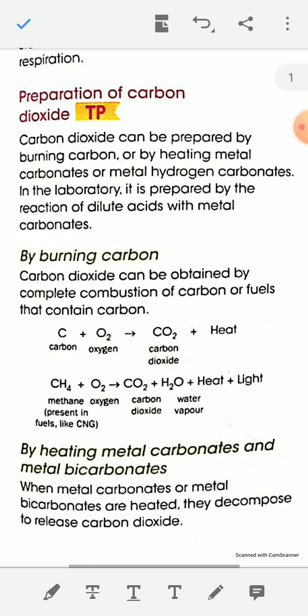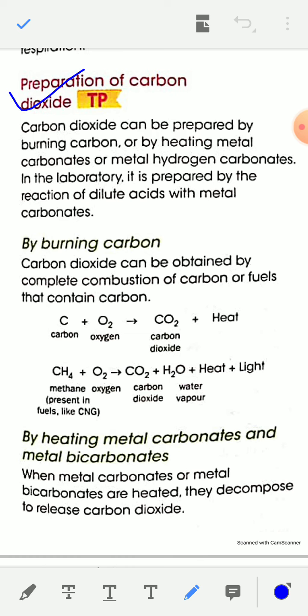Now, preparation of carbon dioxide. The first preparation is by burning carbon. Carbon dioxide gas can be prepared by complete combustion of carbon or fuel. When carbon is burned in air, you will get carbon dioxide: C plus O2 gives CO2, carbon plus oxygen gives carbon dioxide plus heat.